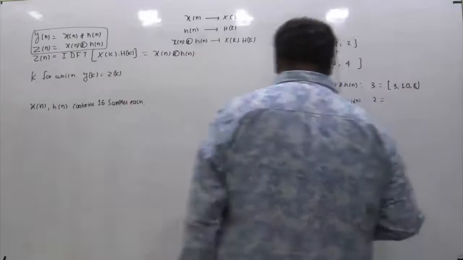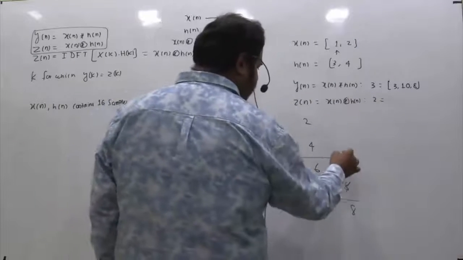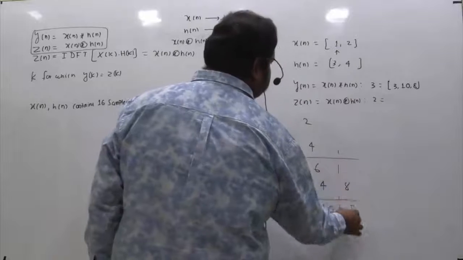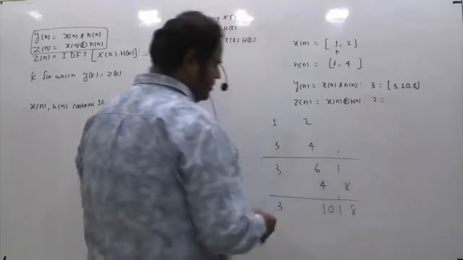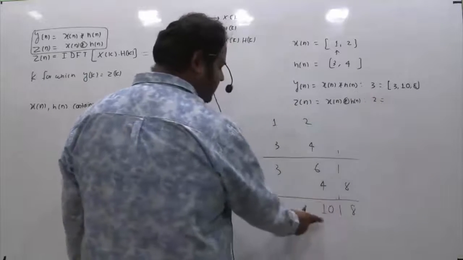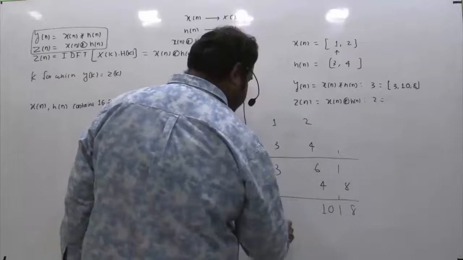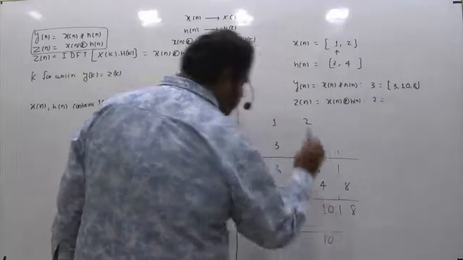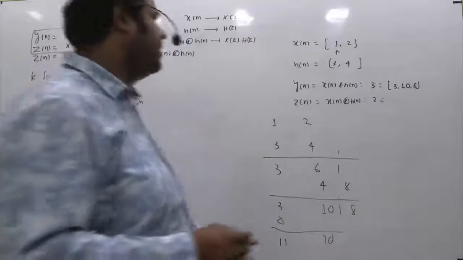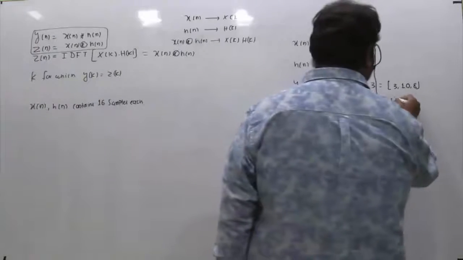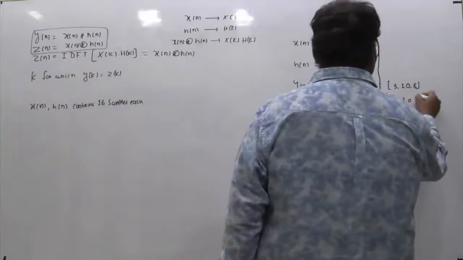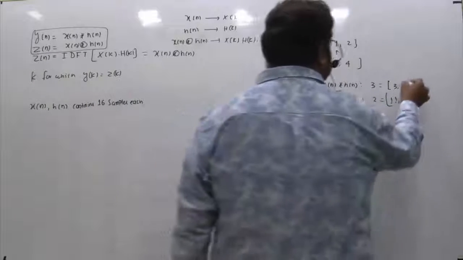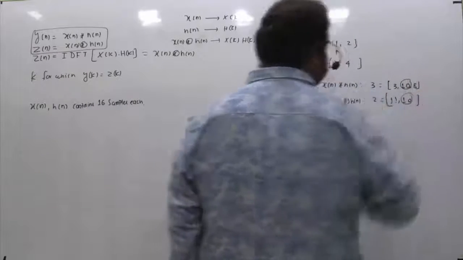And what is z[n]? To evaluate the circular convolution, the number of samples it will contain is 2. So the first 2 samples stay, and the remaining 8 you just add here. So 3 plus 8 is 11, and this is 10. This is the answer of the circular convolution, so z[n] is 11, 10. If you see, the sample 10 remains the same.